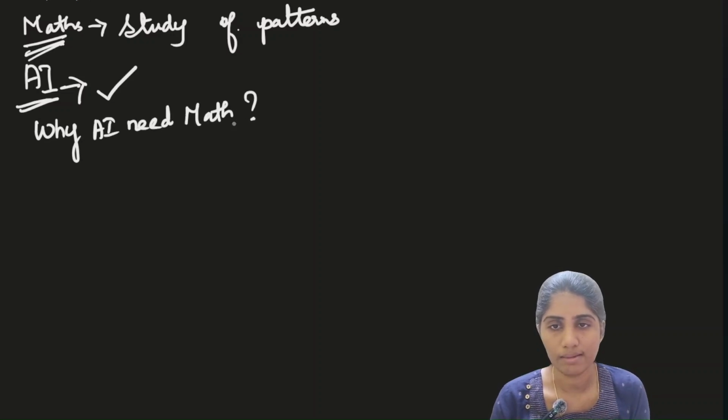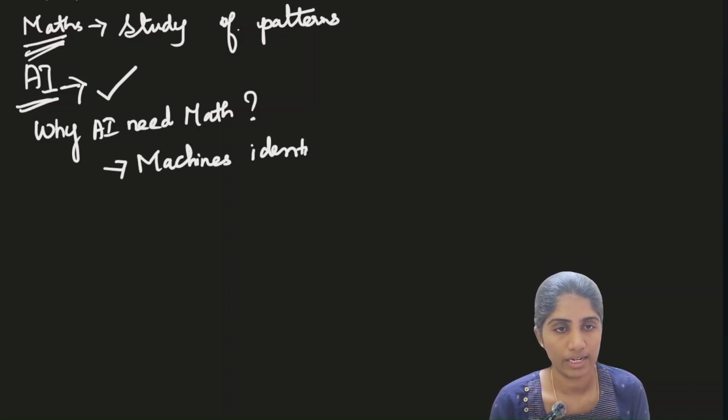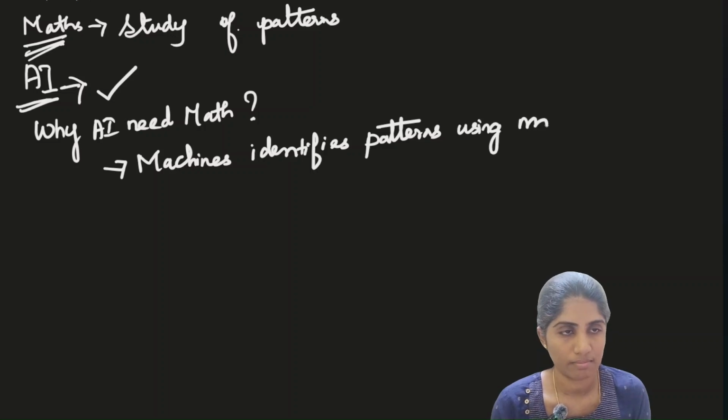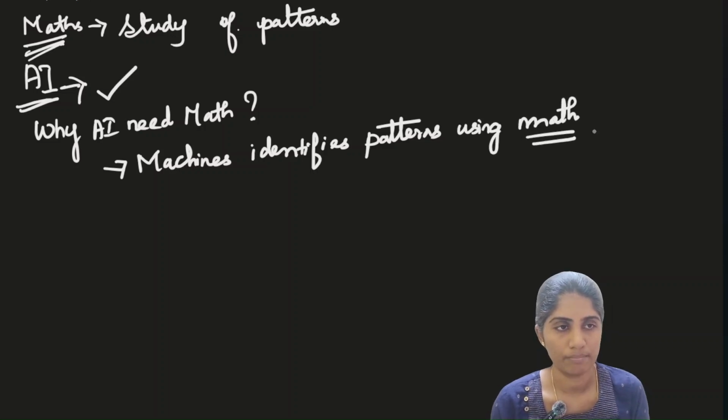Why does AI need math? This is what we discussed. Mainly, we humans see through our eyes and identify patterns. In the same way, machines also use math to identify patterns. So this is very important. Just try to remember the core concept of why math is very important. That is the main topic we are discussing today.